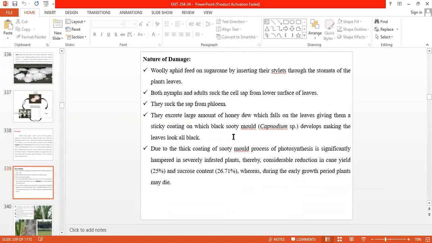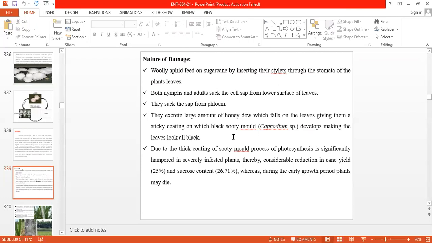Then nature of damage. This is a sucking pest. The damaging stages are the nymphs and adults, which suck the cell sap from the lower surface of the leaves. They mostly prefer the stomatal region of the leaves for infestation. They insert their stylet into the stomata and suck the cell sap. They also suck the sap from phloem, and excrete a large amount of honeydew which falls on the leaves, giving them a sticky coating on which black sooty mold fungus growth takes place.